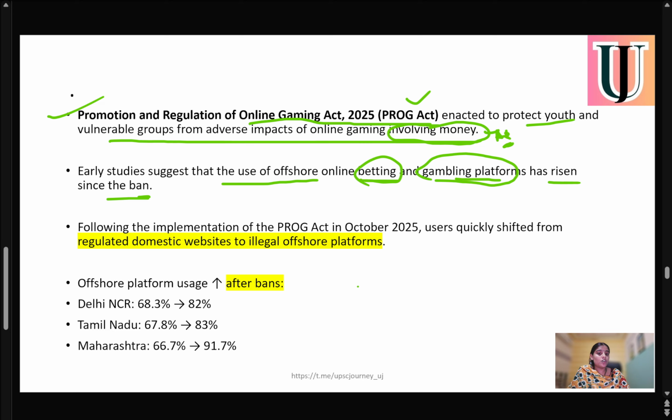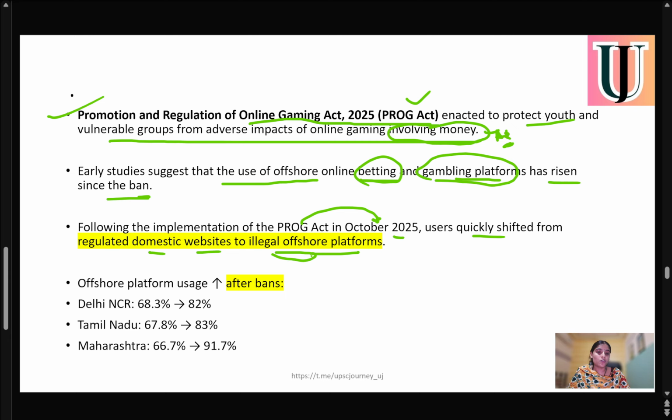Following the implementation of PROGA, that is the Promotion and Regulation of Online Gaming Act in 2025, users quickly shifted from regulated domestic websites to illegal offshore platforms. We all know that if something is banned in India, we use VPN or proxy servers. When it was implemented in October 2025, domestic users shifted to offshore platforms.